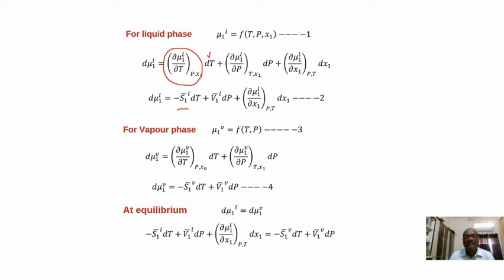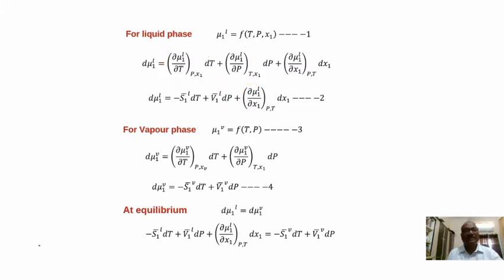and composition. This is equal to the partial molar volume, meaning V1 bar. This part is nothing but V1 bar in liquid state. So we are writing this part as V1 bar into dP. Next, the remaining we write as it is. So we are substituting for the first two terms. One is ∂μ1L divided by ∂T at constant pressure and composition, which is minus S1 bar. Next, the second one, ∂μ1L divided by ∂P at constant temperature and composition, is nothing but the partial molar volume V1 bar. So the remaining term we write as it is. From thermodynamics we can substitute this.